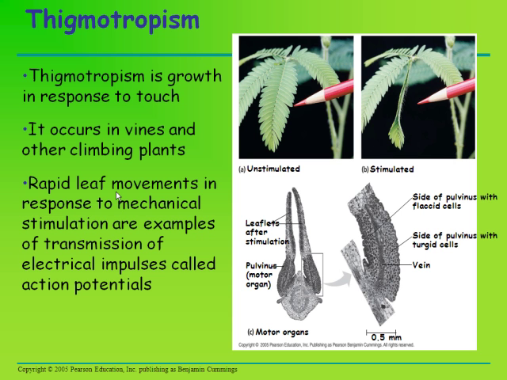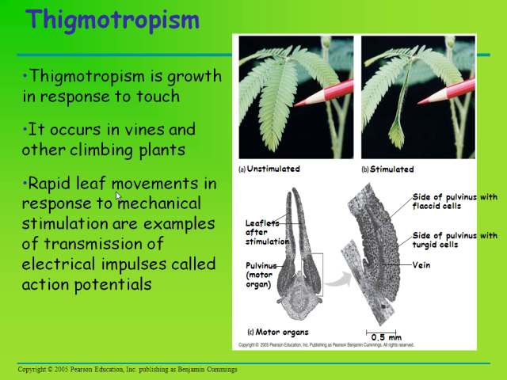Thigmotropism is growth in response to touch. It occurs in vines and other climbing plants. Rapid leaf movements in response to mechanical stimulation are examples of transmission of electrical impulses called action potentials. On the left, unstimulated leaflets spread apart. On the right, in the stimulated state from that colored pencil, leaflets are folded. Down here you can see what happens, unstimulated, stimulated.